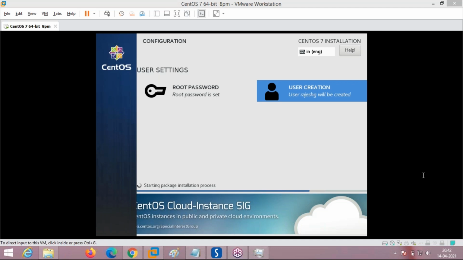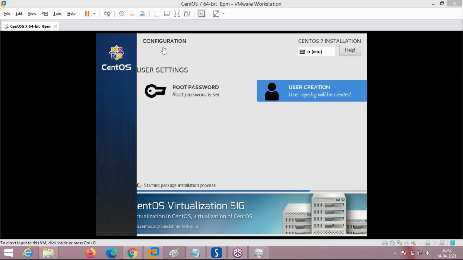I will tell you. This will come after the installation. I can't open another virtual machine because this operating system will take a lot of load, so I can't open another one and show you. Let the installation start. I'll show you all these things. Just give me a minute.